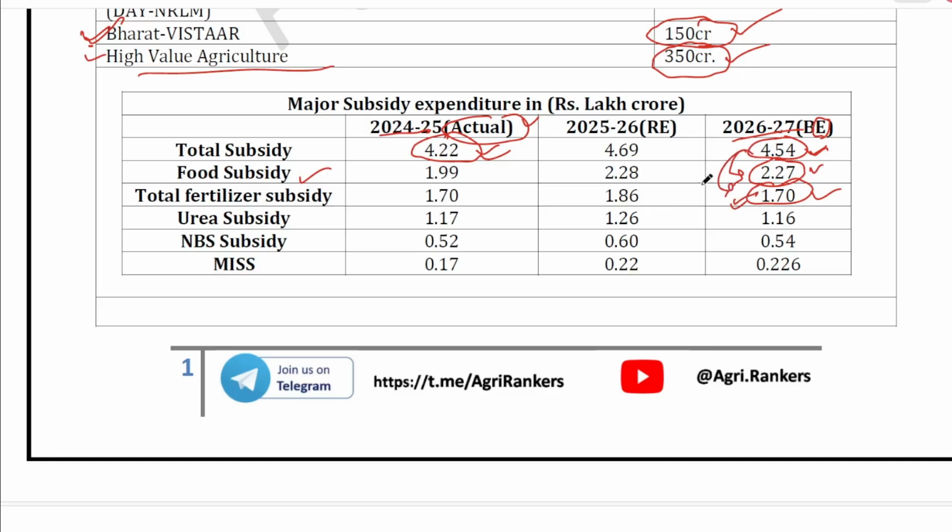Okay, so these three are the most important one: budget estimate, revised estimate, and actual estimate. All three are important. The most important one is this and this. Formula is, if you remember this, just divide this by 2, you will get this figure. Okay, next one.